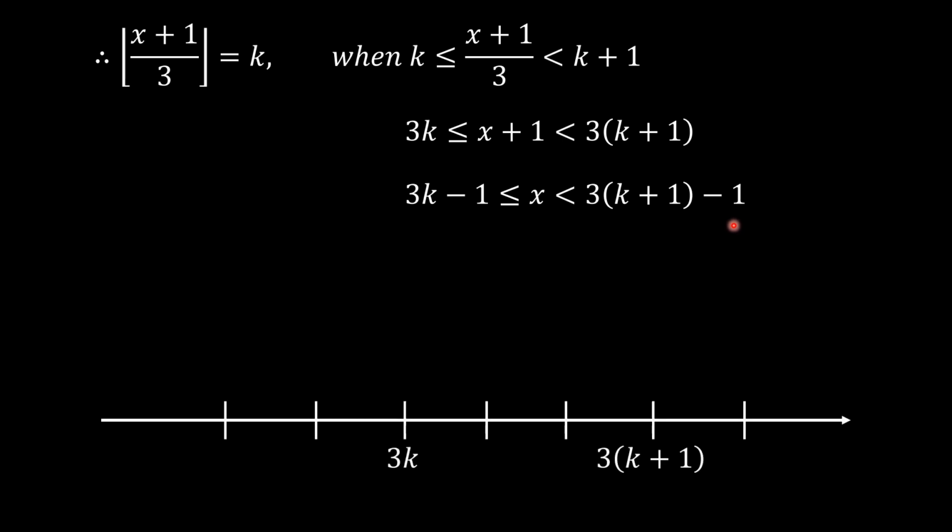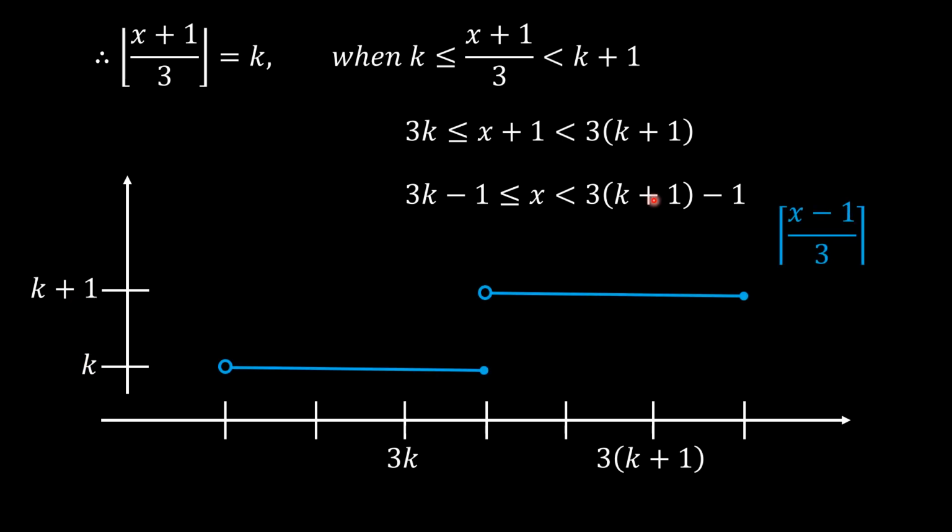To put this in a more graphical sense, if we have 3k here and we have 3k plus 1, 3 units ahead, so we're just adding 3 points ahead, and then on the vertical axis we have k and k plus 1. It means that for the ceiling function of x minus 1 over 3, it is equal to k, and you note there's an open circle here.